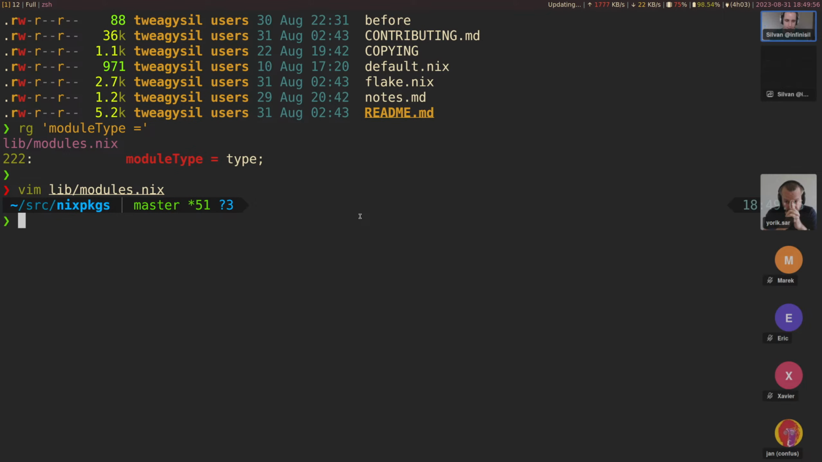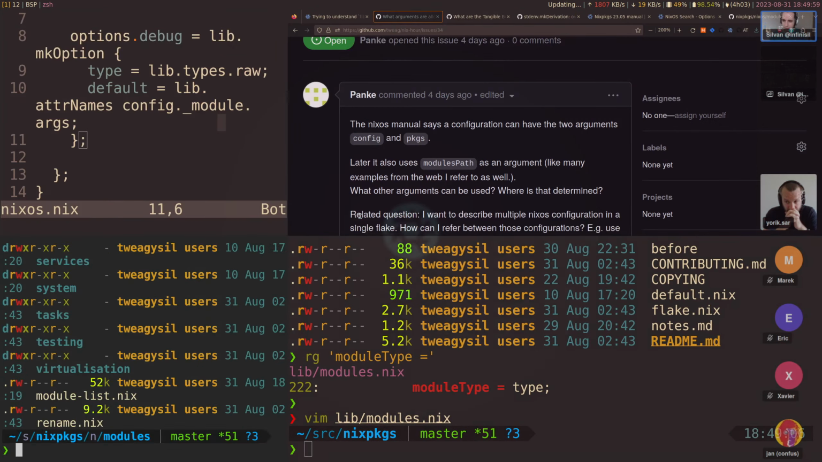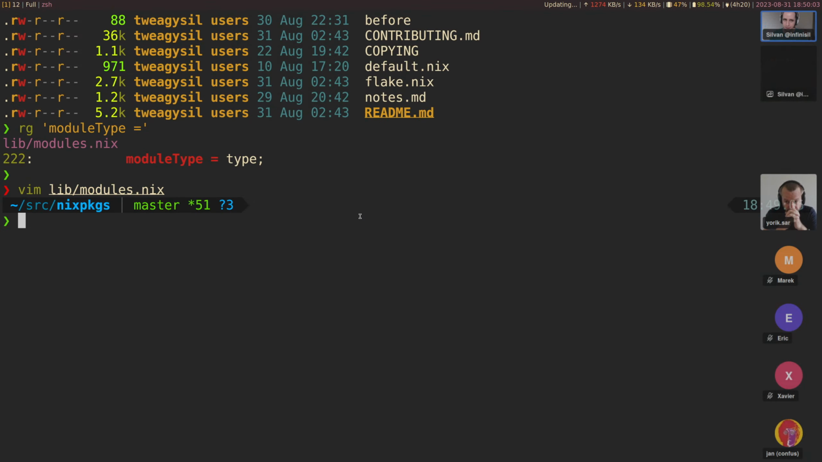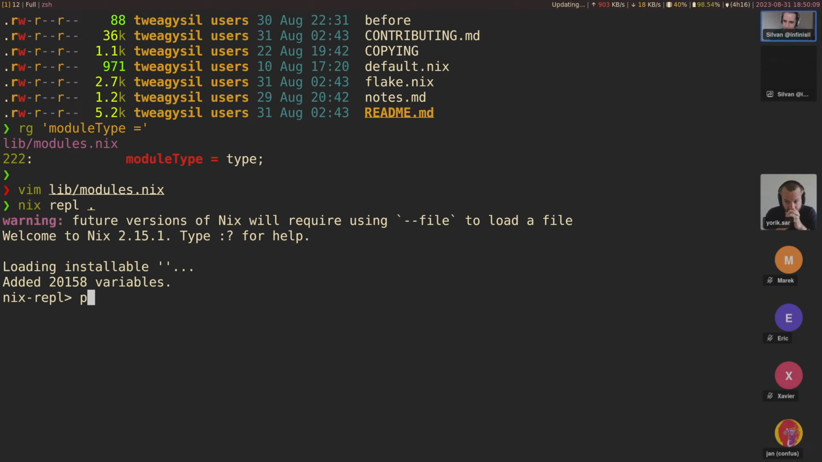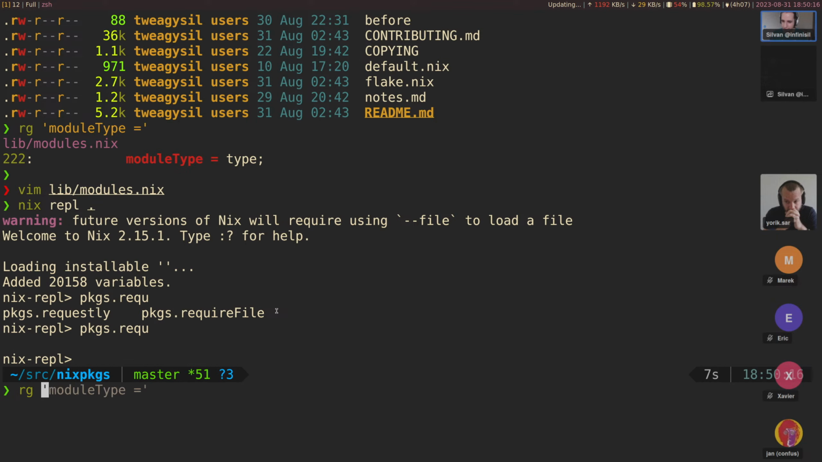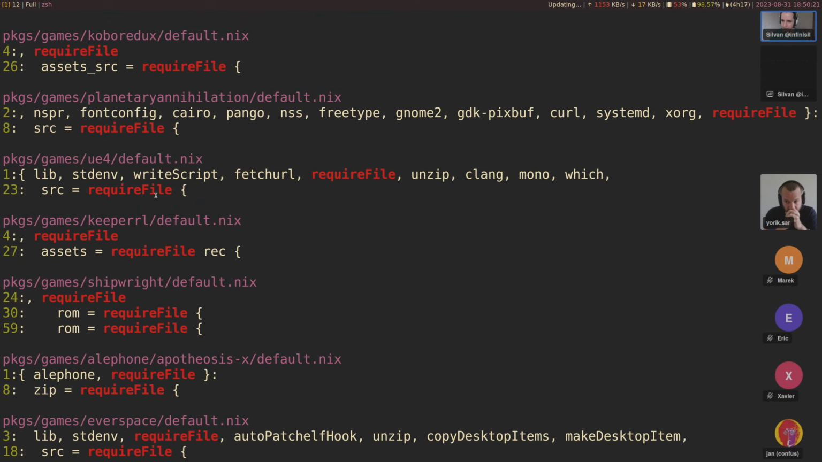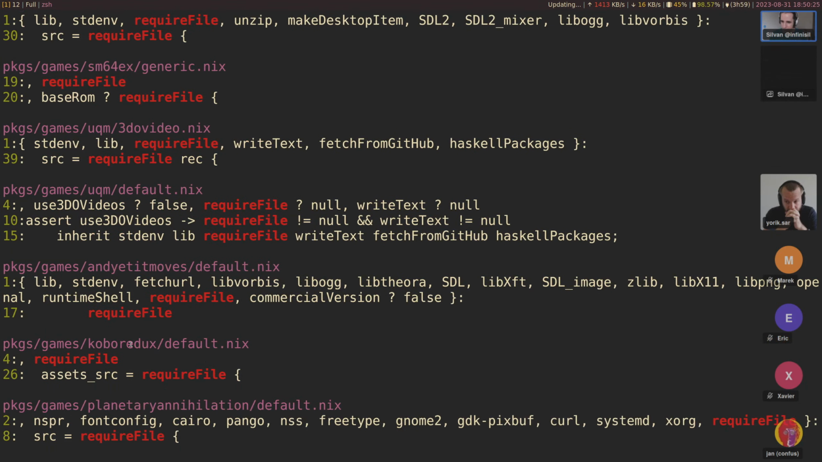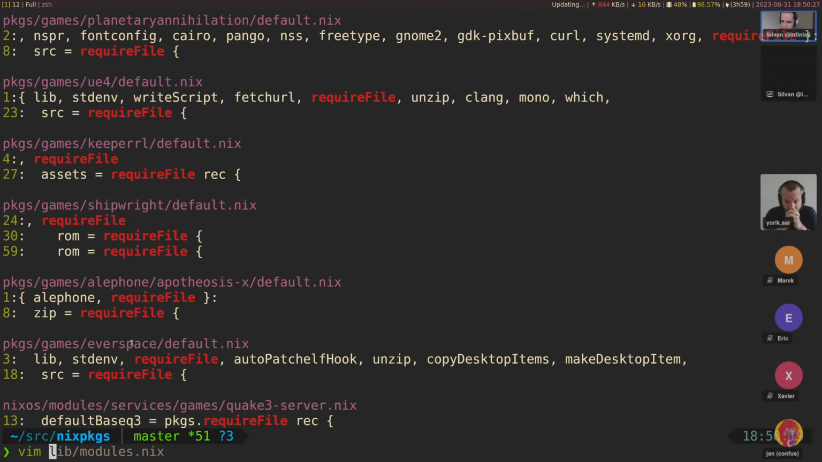So you can do that. So kind of asking users to accept something. And so let's look at some examples. I think, let's see, nixRepl, requireFile is a good one. Let's look at some example, requireFile. So let's look, do I know any? Kobo Redux. Sure.